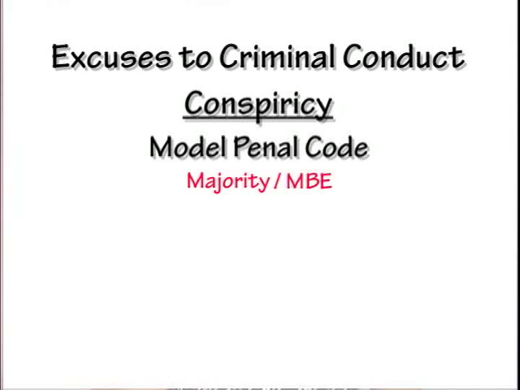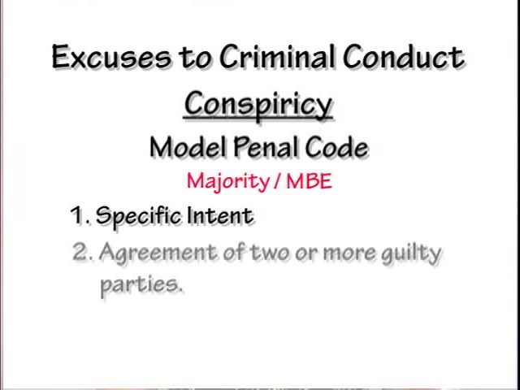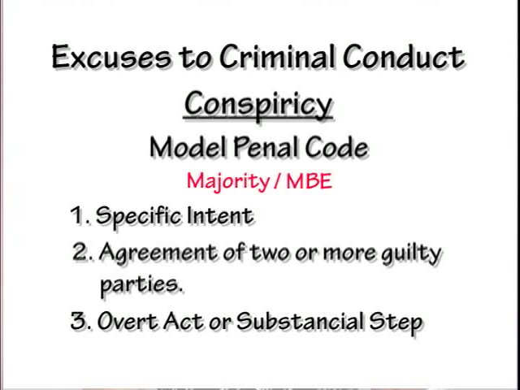So let's get back to conspiracy under the Model Penal Code and the majority, which is the MBE, what you want to follow. There are 3 elements that you need for a conspiracy. Number 1 is the intent. Number 2 is an agreement between 2 or more guilty parties. And number 3 is an overt act or a substantial step. And we talked about the substantial step earlier. Again, let's go over those 3 elements that you need for a conspiracy under the Model Penal Code, which is also the majority, and what you want to follow on an MBE.